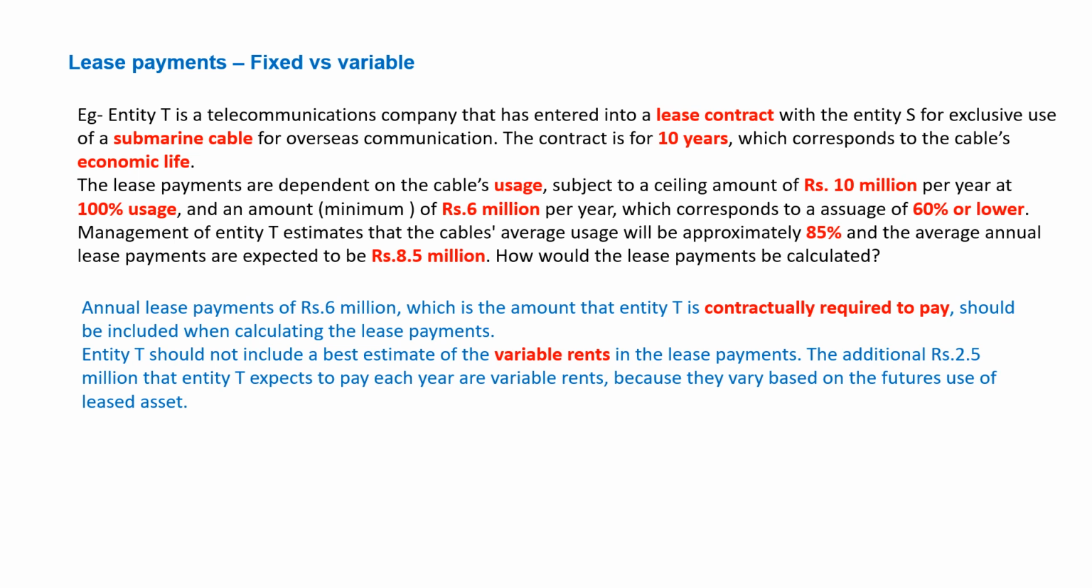Annual lease payment of 6 million, which is the amount that entity T is contractually required to pay, should be included while calculating the lease payment. So as we discussed in the previous slide, only fixed payment is to be considered. No variable component has to be considered. So in this case, the company is going to account 6 million for lease purposes.